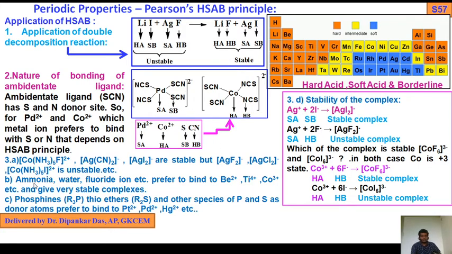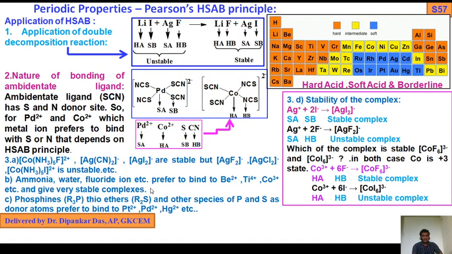Similarly, we can also tell the stability of the complexes: cobalt hexa ammonia, Fe2+ F, and Ag(CN)2 minus and AgI2 minus are stable, but AgF2 minus and AgCl2 minus and Co(NH3)5 I2+ is unstable, for the same reason, due to the mismatching of hard acid, hard base or combination of hard acid, hard base.